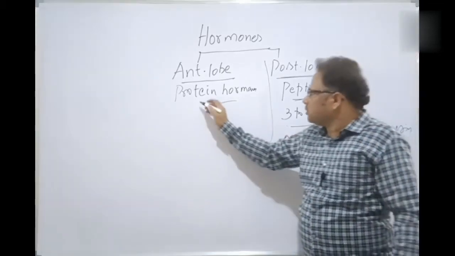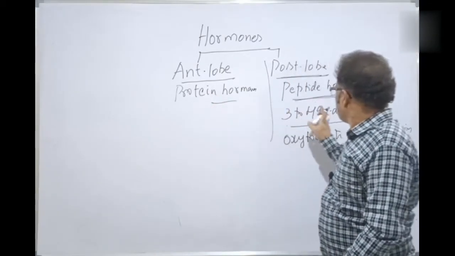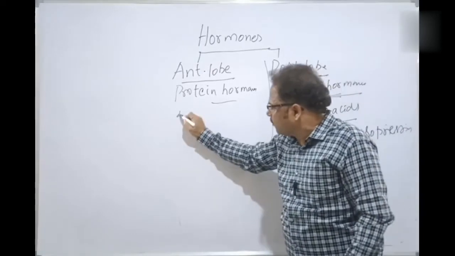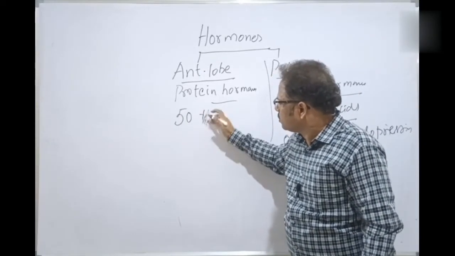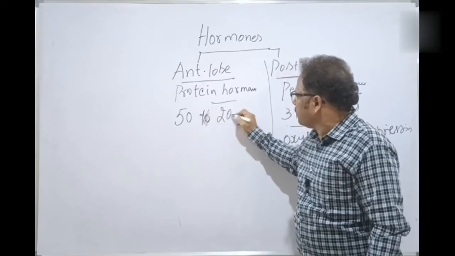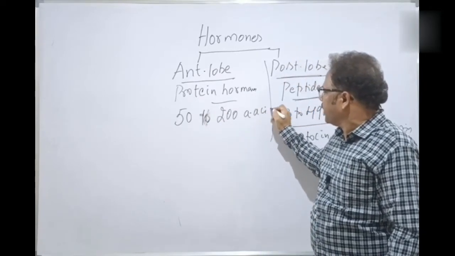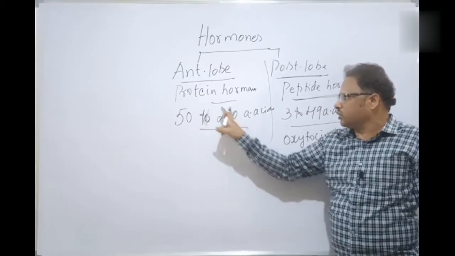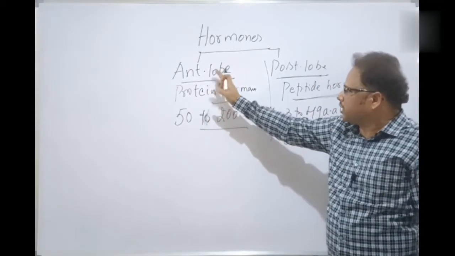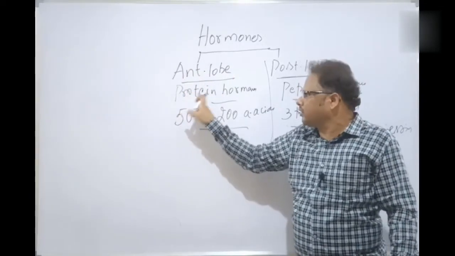Next one, protein hormones. These have a minimum of 50 amino acids up to 200 amino acids. 50 to 200 amino acids is called a protein hormone. The hormones released by the anterior lobe are called protein hormones here.